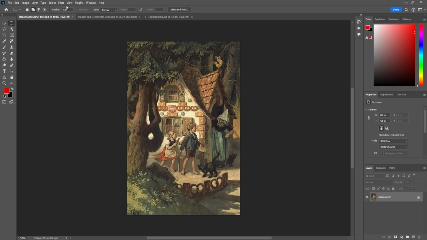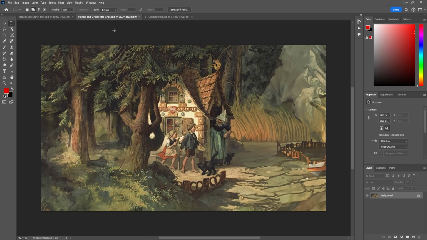This is the original drawing by Otto Kübel from the year 1930. And what I did was increase the canvas on the left and right, and then use the generative fill tool, which made the drawing look like this. But it took me a few tries to get this result, and I'm not going to do this for the AI pictures. Instead I'm going to use one of the free suggestions that Photoshop gives you.